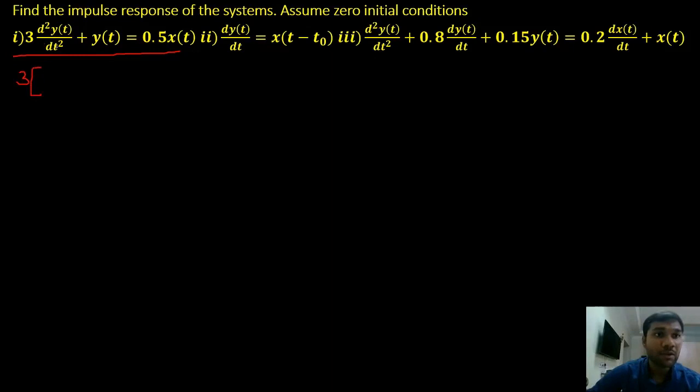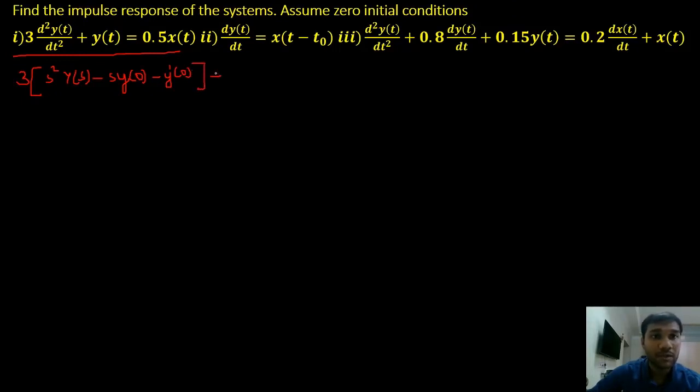d square y of t by dt square will have the Laplace transform of s square into y of s, minus s into y of 0 minus y dash of 0, right?